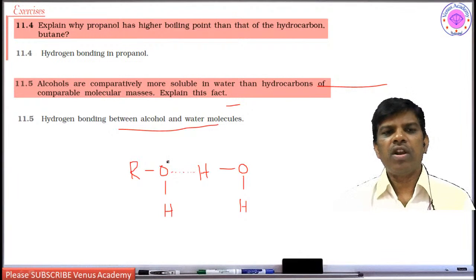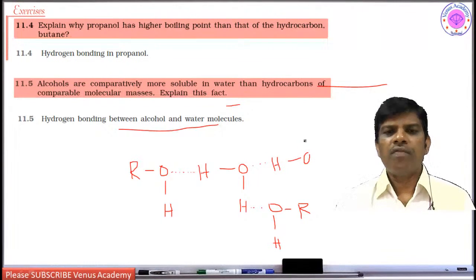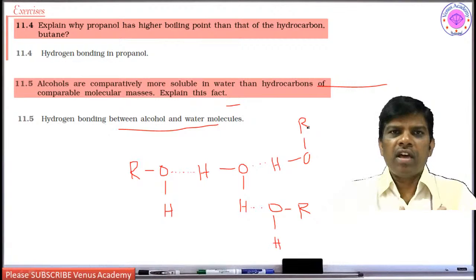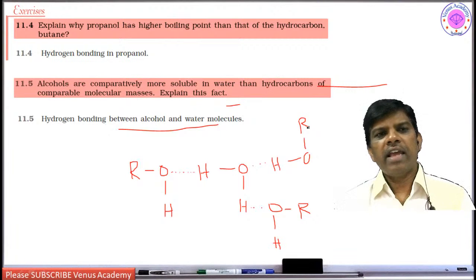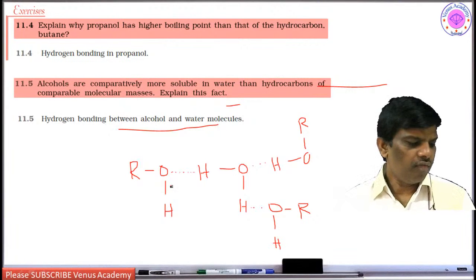So this is the hydrogen bonding of alcohol oxygen and water hydrogen, and here this hydrogen can have a bond with another alcohol. At the same time this oxygen is going to have hydrogen bonding with OH of alcohol. Like this, it is a chain-like hydrogen bonding, a tight intermolecular hydrogen bonding is going to take place. That is why alcohols are soluble in water, whereas hydrocarbons are insoluble in water.